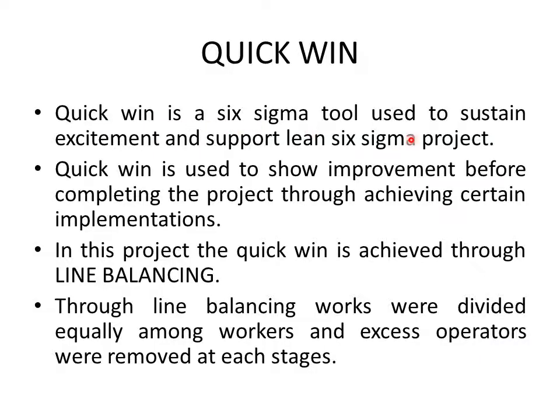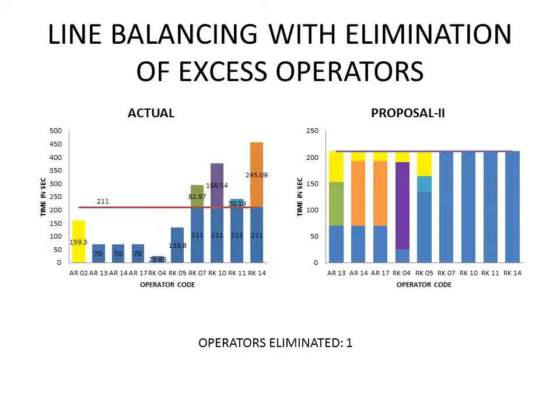QuickWin is a Six Sigma tool used to show some improvements before the completion of a project. In this project, the QuickWin is achieved through line balancing. Through line balancing, the work was divided equally among the operators, and the excess operators have been eliminated. These two charts indicate line balancing for stage 1, the actual and the proposal.